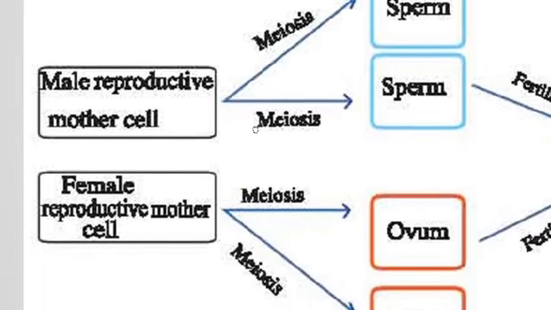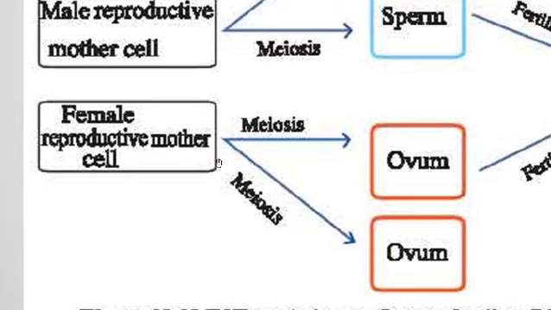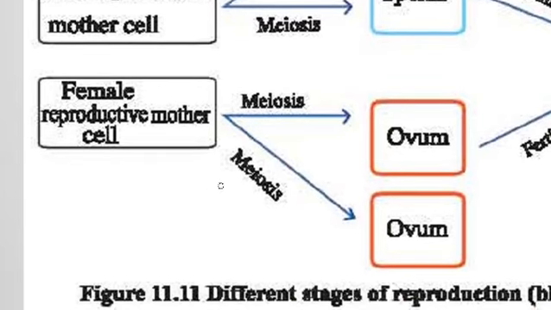And in the life of a girl or woman, inside the female reproductive system there is the ovary. This ovary contains numerous female reproductive mother cells, and when a girl reaches puberty age, at that time she contains approximately 10,000 female reproductive mother cells or follicles inside her ovary.